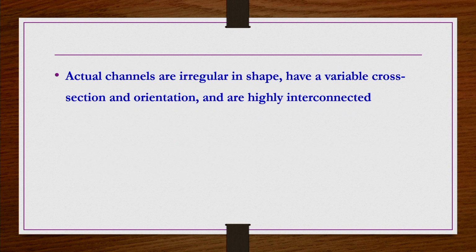So, the actual channels in general are irregular in shape. We have a variable cross section and orientation, and a highly interconnected porous structure in a packed bed in general, like this.